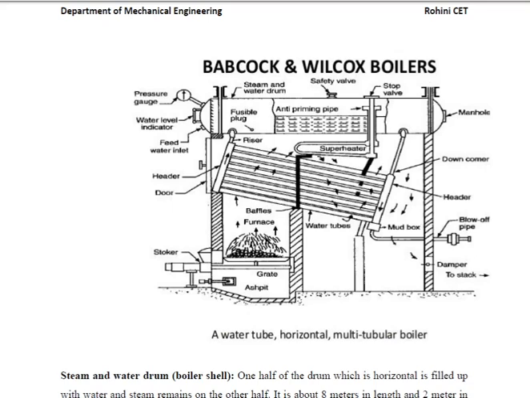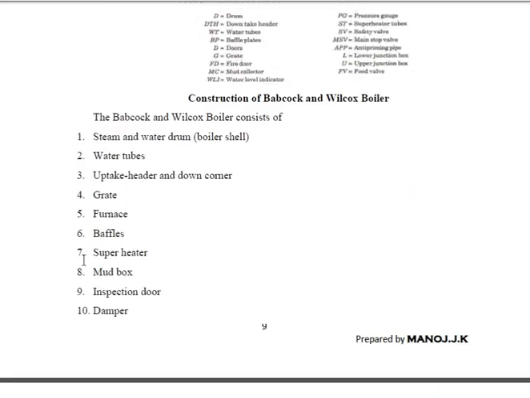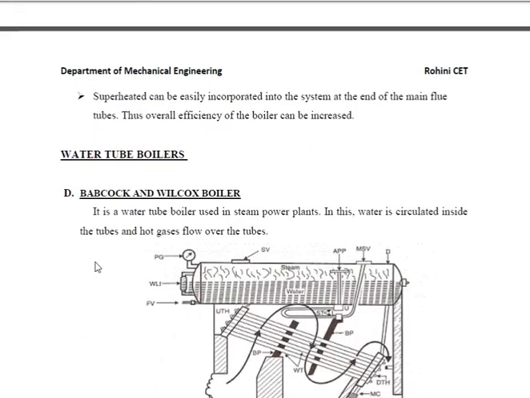It is a type of water tube boiler, as we already said. Water tube boiler means the water flows through the tube and the hot gases surround it. Here, the grate or the furnace is an integral part of the boiler. It is kept below the boiler shell. Listen, first, it is a water tube boiler.